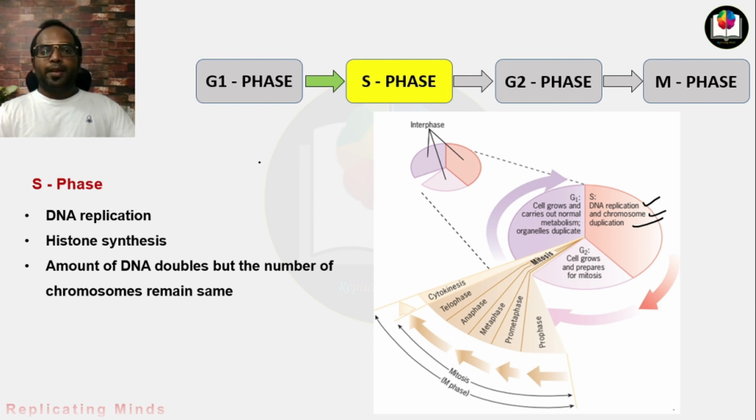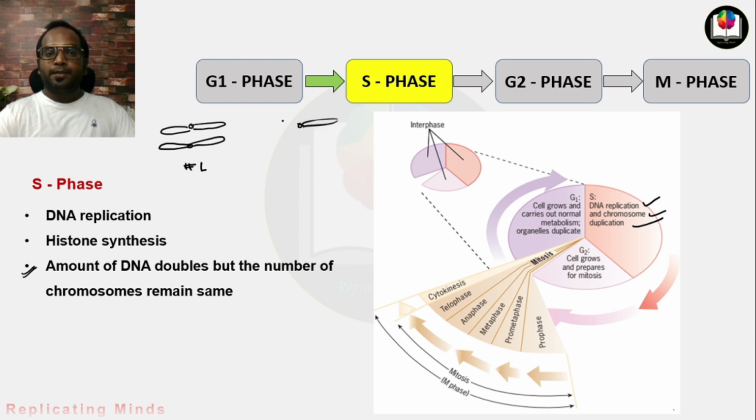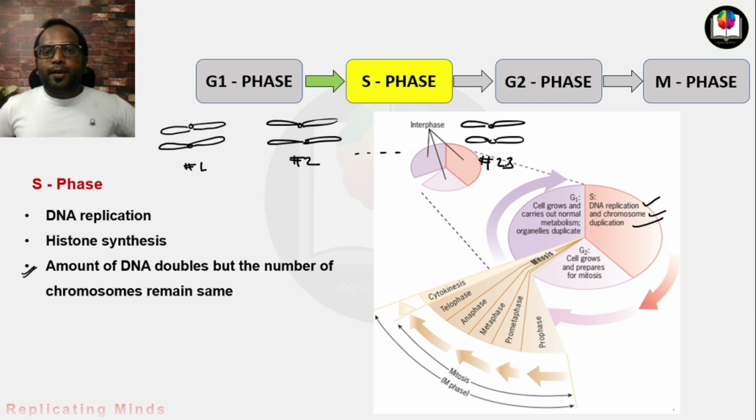See here, it is mentioned that the amount of DNA gets double but the number of chromosomes remains the same. What does it mean? I told you that in each pair there are 2 homologous chromosomes. Suppose this is pair number 1, this is pair number 2, and like this there are 23 pairs of chromosomes.